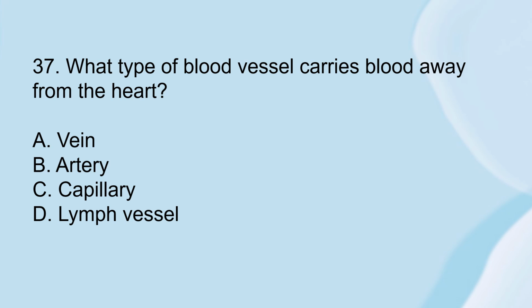Number 37. What type of blood vessel carries blood away from the heart? Letter A, vein. Letter B, artery. Letter C, capillary, or letter D, lymph vessel.